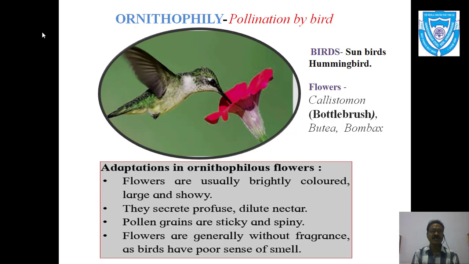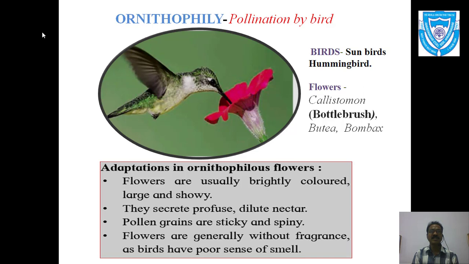So here we have to remember that birds are the agents for the pollination, and hence there are adaptations or certain characters which favor bird pollination. That means birds should get attracted, and they are responsible for the pollination. So flowers are usually brightly colored, large and showy. It is the same as in entomophily, where the flowers are conspicuous, large or showy.